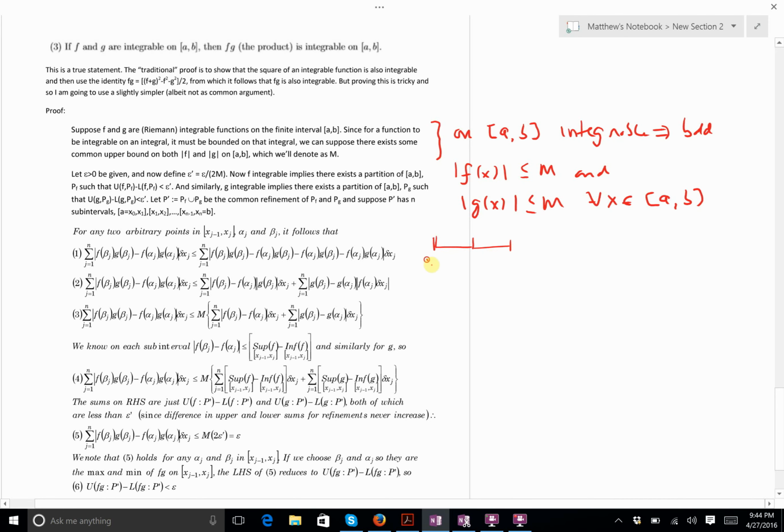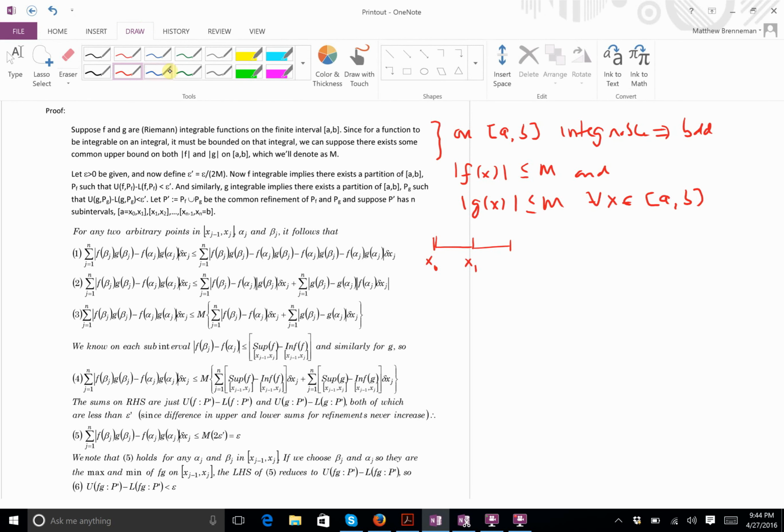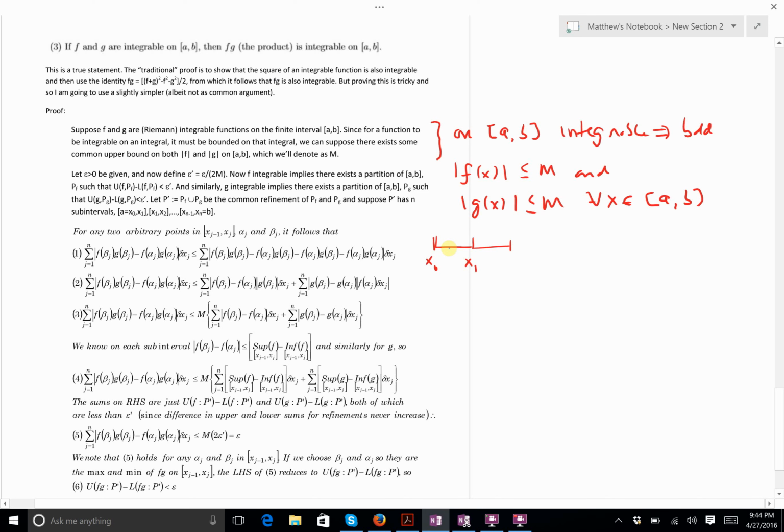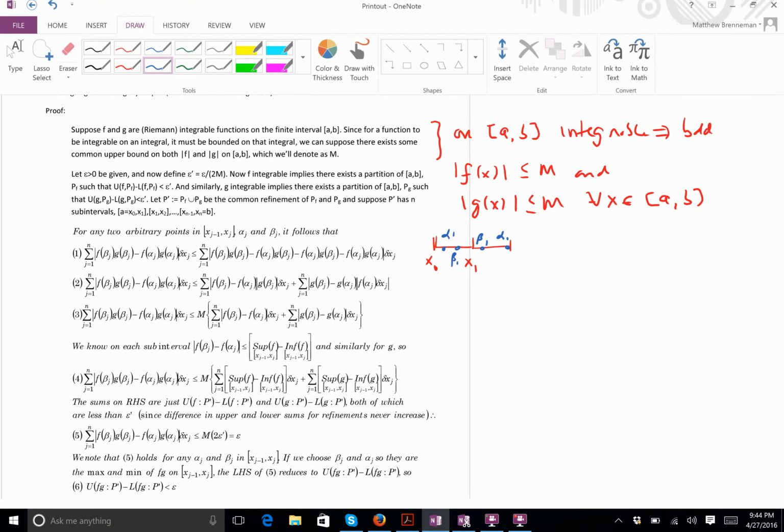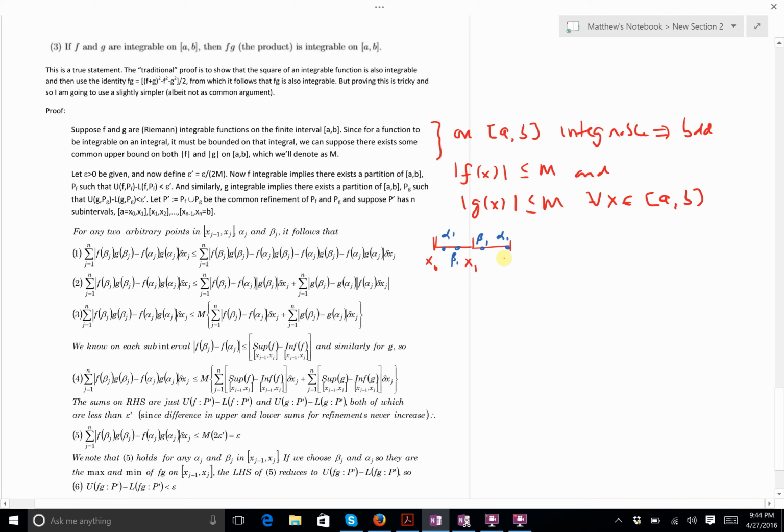So this is the first subinterval, right? And I'm just going to randomly choose an alpha 1 and a beta 1. I'm not going to put any sort of restrictions on them. In fact, I don't want to. So let's suppose this is alpha 1 and this is beta 1. Then for the second interval, maybe beta 1 is here, and maybe alpha 1 is the actual endpoint here, right? And I can keep doing this, okay? I'm just going to choose 2 arbitrary points in each subinterval.